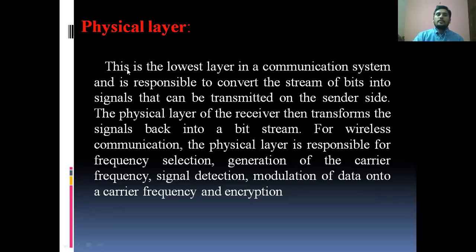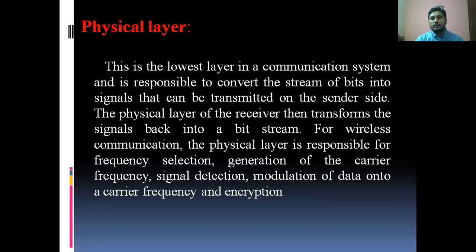This is the lowest layer in a communication system and is responsible for converting the stream of bits into signals that can be transmitted on the sender side. The physical layer of the receiver then transforms the signals back into a bit stream. For wireless communication, the physical layer is responsible for frequency selection. We already discussed it. For wired communication, a path is established between sender and receiver, or client and server, or source and destination.